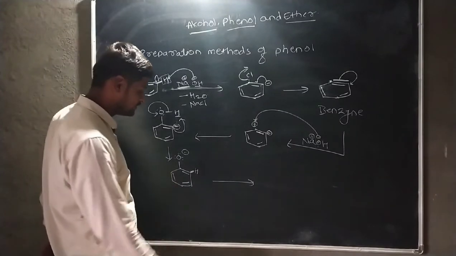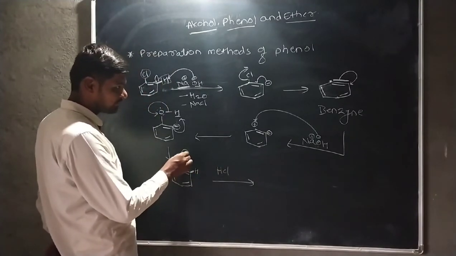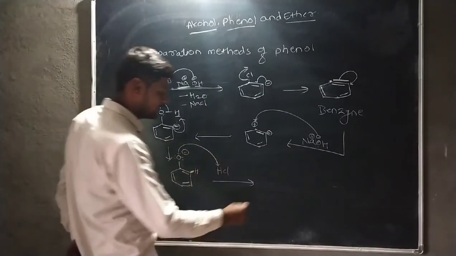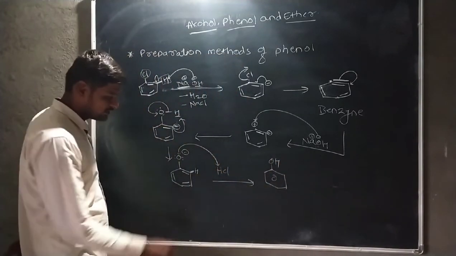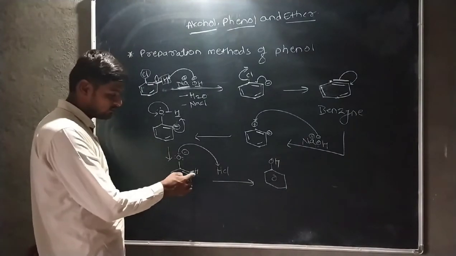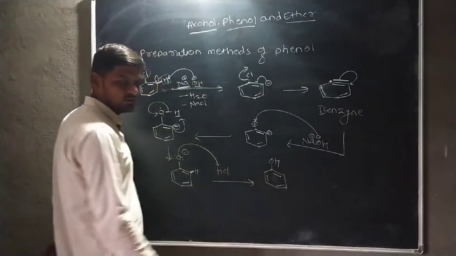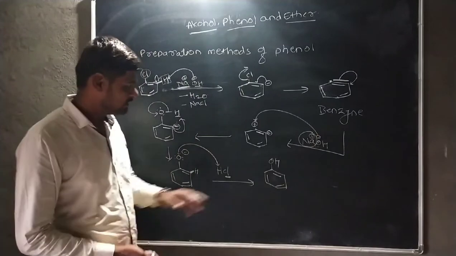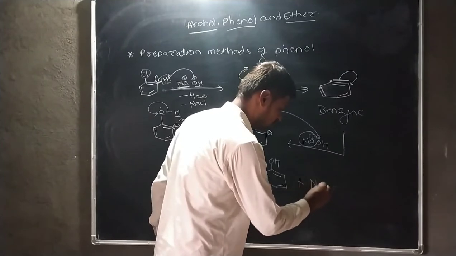Then this phenoxide ion is again reacted with dilute HCl. Out of this dilute HCl, the O minus, by using its one extra lone pair, attacks the H plus ion, and there is a formation of phenol. This hydrogen is also one of the parts of the carbon atom. This hydrogen maintains the valency of the carbon atom. Therefore, this hydrogen atom is not shown in this benzene. Okay, there is a formation of phenol, and remaining Cl minus, and here Na plus also stays here. Then this Na plus and this Cl minus combine with each other, and there is a formation of NaCl.